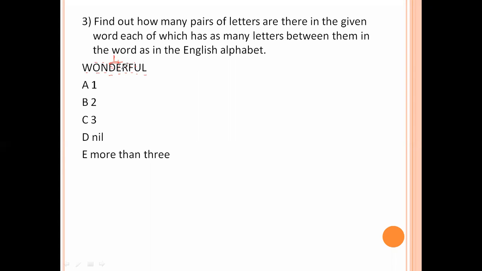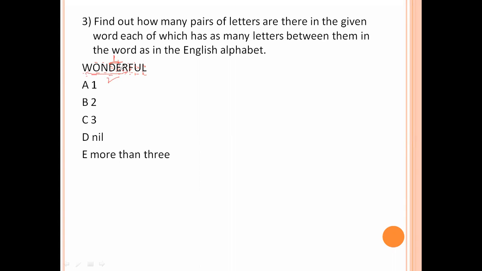F, G, H, I, E, F, G, H, I, or S, T, U, F, G, H, U, V. Just reverse. L, M, N, O, P, Q, R, S, T, U, V, W, X, Y, Z, A, B, F, G, H, I, J, K, L, R, S, T, U, V, W. One is matched.